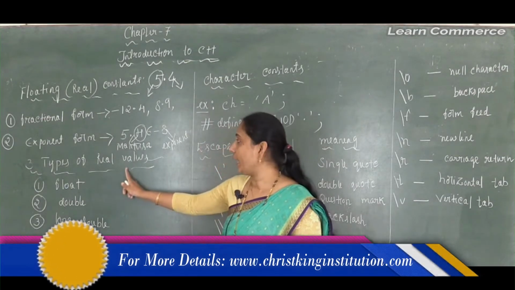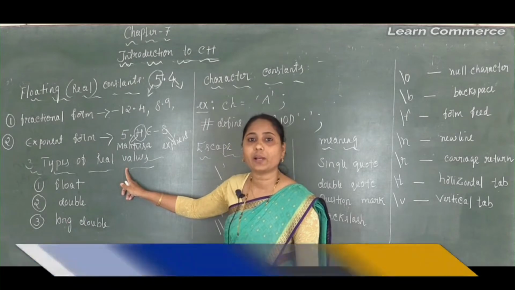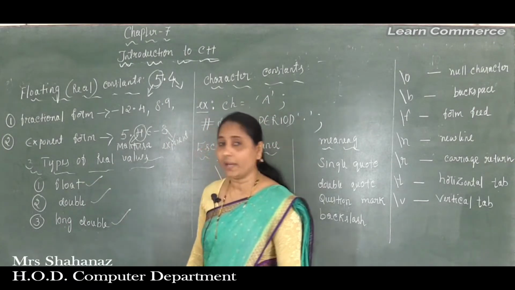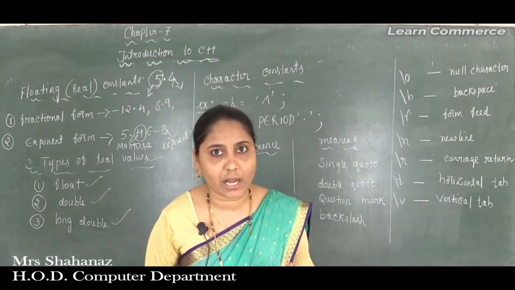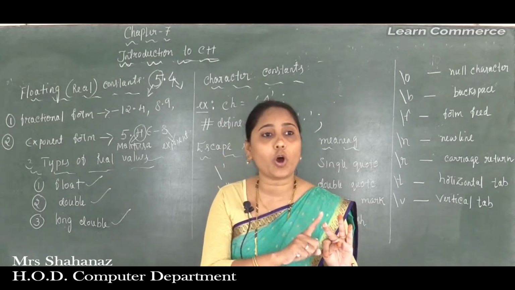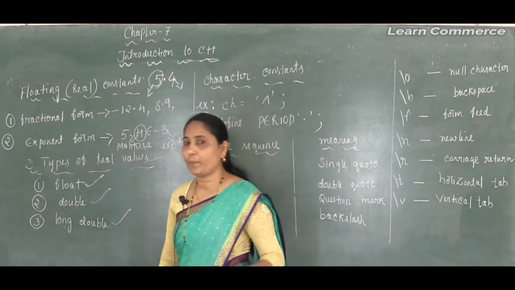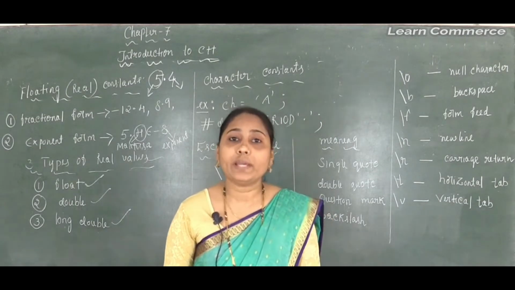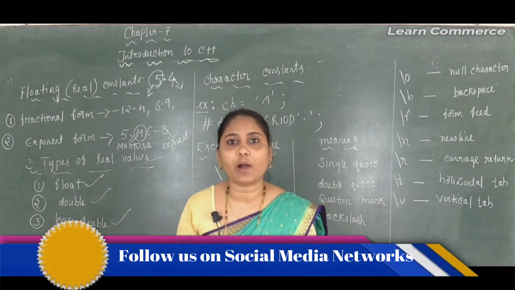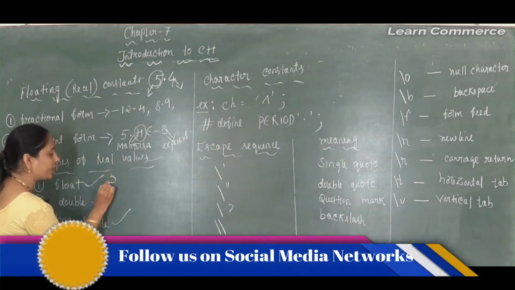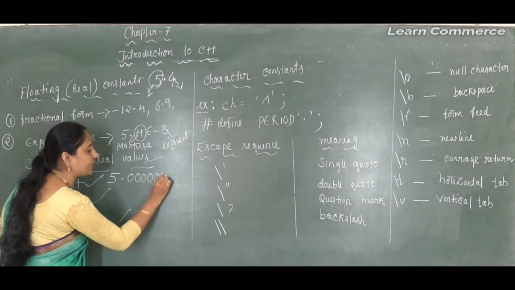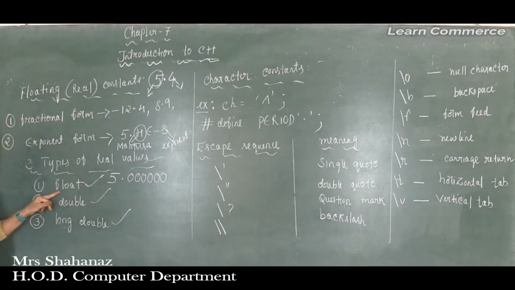Okay, so the three types of the real values or real constant are float, double, long double. So three types of real values are, first one is the float, second one is the double, third one is the long double. Now our first thing is the float. A float provides at least 6 significant digits after the decimal. So for example, 5.12345. So this is an example of a float real value.